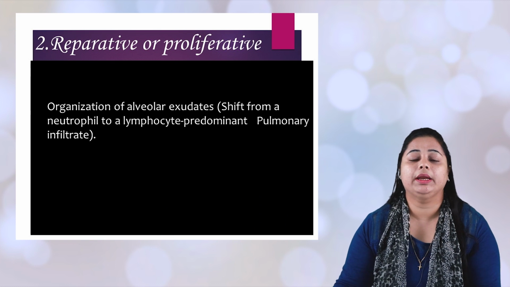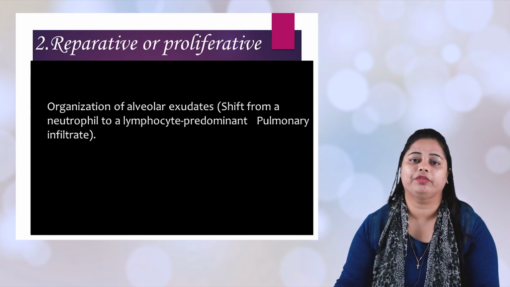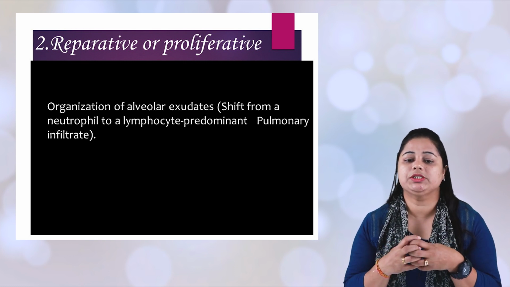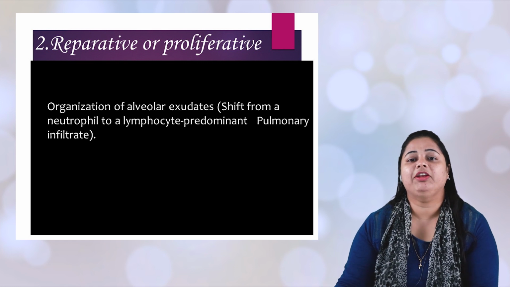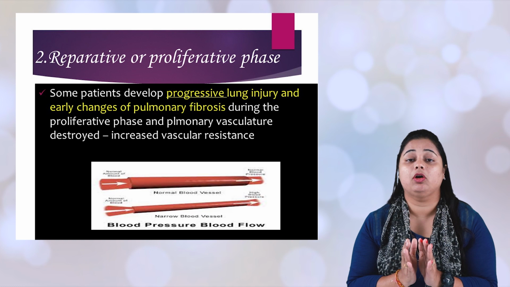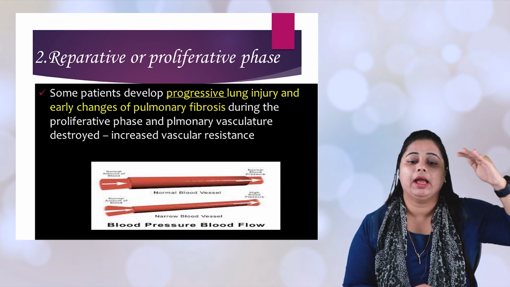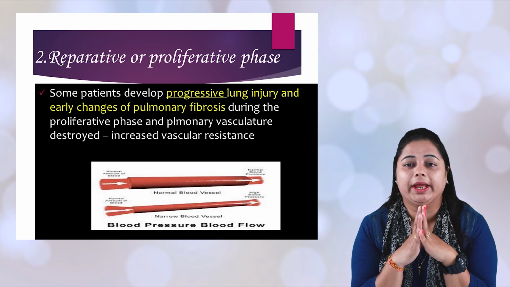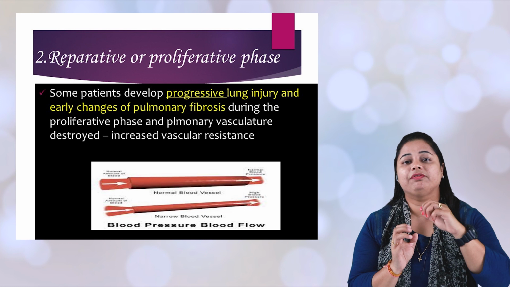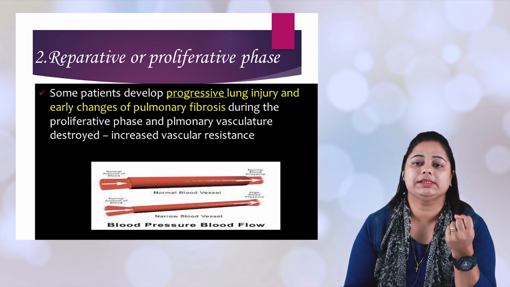Next comes the reparative or proliferative stage or phase. Here, the alveoli start to exudate and pulmonary infiltrate occurs. If this disorder is progressing or worsening, the lung starts to develop fibrosis, and in this fibrosis your vascular resistance will be increased.